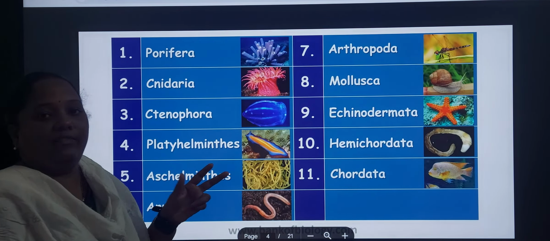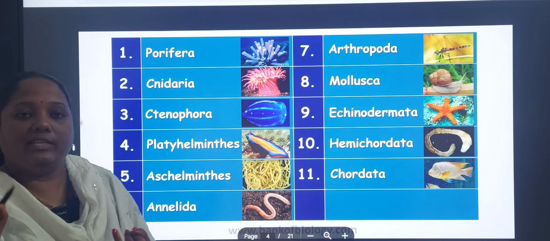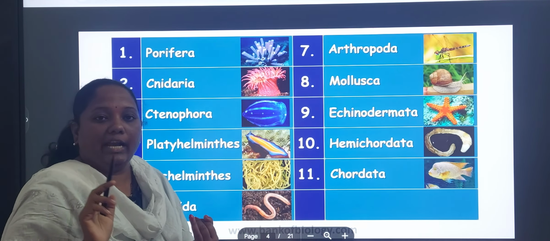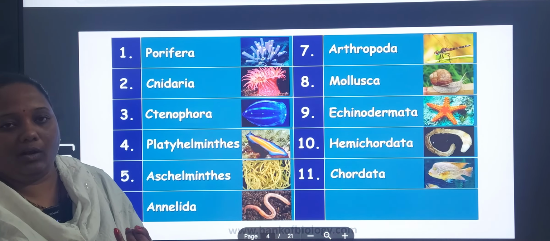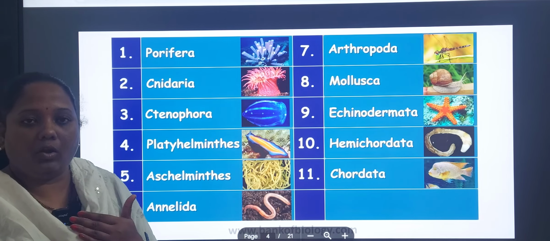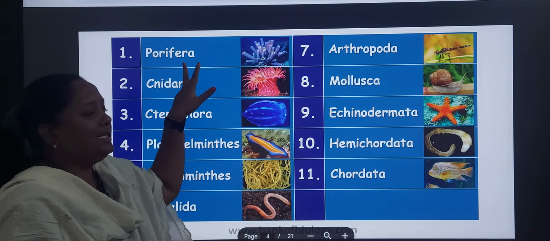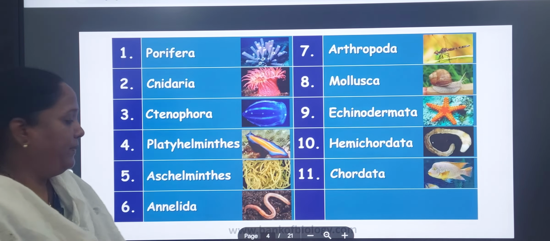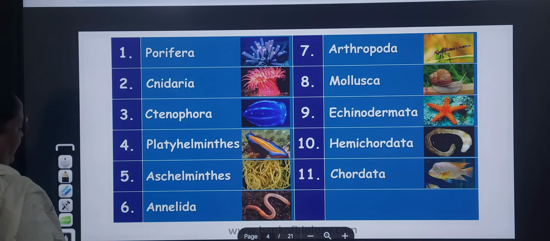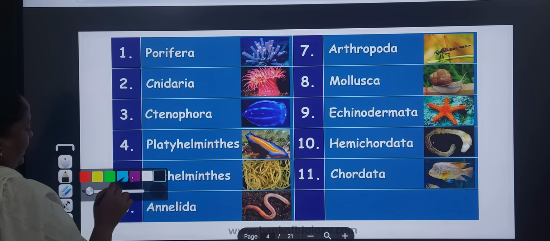In the animal kingdom, how many phyla are there in total? I think you know very well. There are 10 phyla which come under the non-chordates and one phylum comes under the chordates. Let's see what the non-chordates and the chordates are. When coming to the phyla, the first phylum name is Porifera.